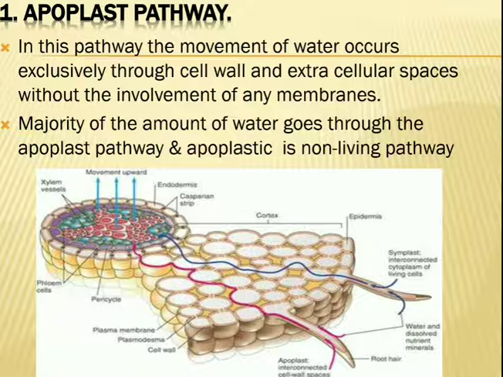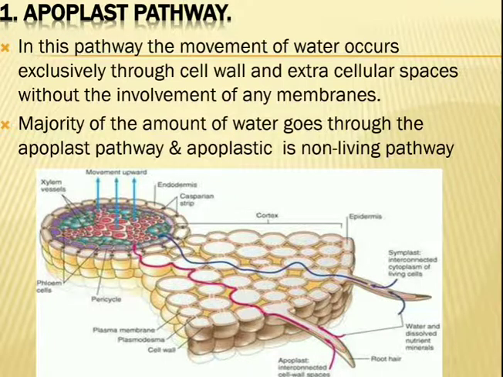So here osmosis does not play an important role. Imbibition helps in the translocation of water through the cell wall and intercellular space to the xylem. So this is the apoplast pathway.